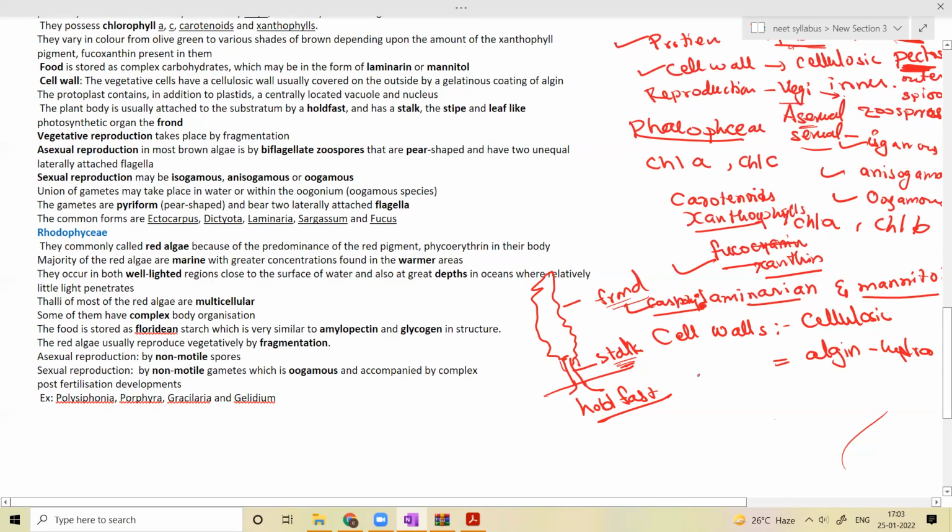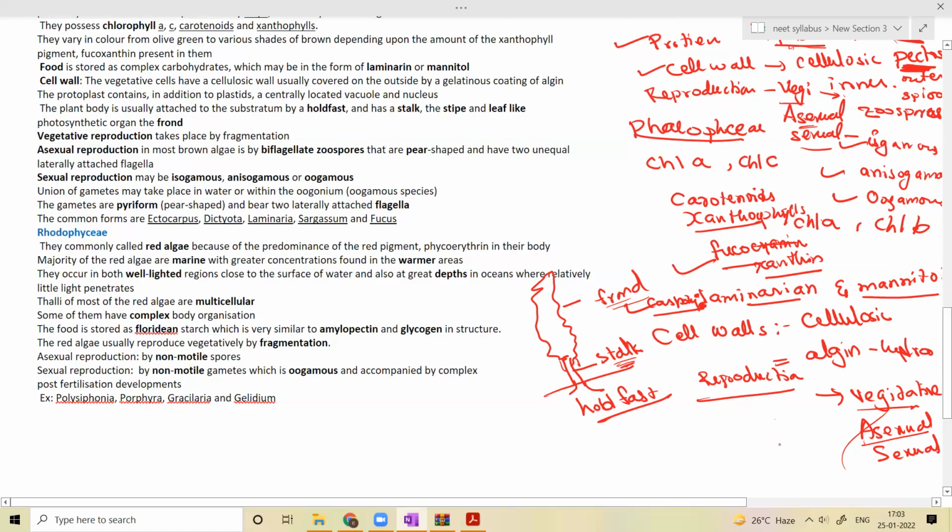So what are the modes of reproduction of the brown algae? Mode of reproduction could be vegetative reproduction, asexual reproduction and sexual reproduction. What is vegetative reproduction? Vegetative reproduction is generally carried out by fragmentation, like the other forms of algae. Even in the Chlorophyceae, the vegetative reproduction is in the form of fragmentation.